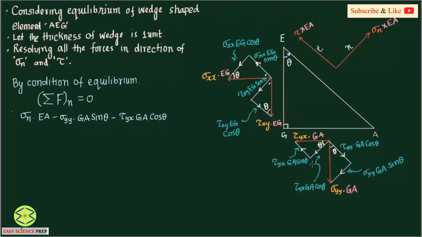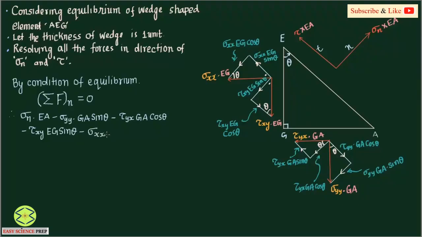So I have taken this, what else do we have? We have this also, tau xy Eg sine theta, again minus. For equilibrium, we don't consider the actual forces acting, we will take the component only, right? So I have taken this component in the normal direction, this is again opposite, and now this is sigma xx Eg cos theta, again minus, because it is again opposite to sigma normal.